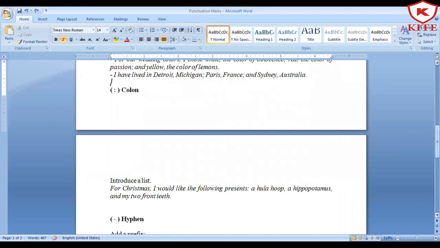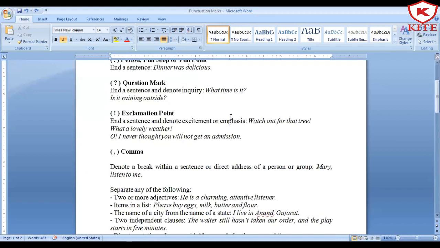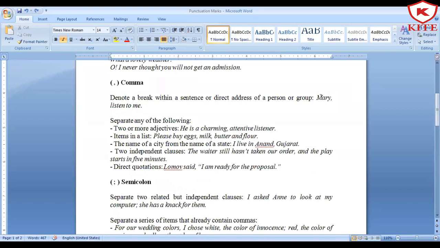So let's revise again. We have seen how to use a full stop or a full point, which is used to end a sentence, a question mark to denote an inquiry, to ask something, an exclamation mark to show some kind of excitement, and a comma to denote a break within a sentence, or when you want to address someone, a person.